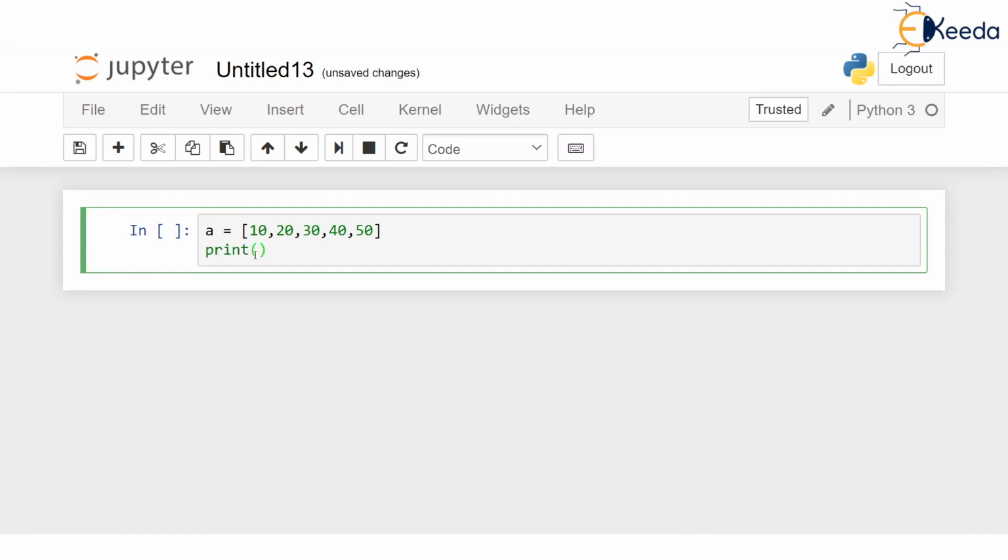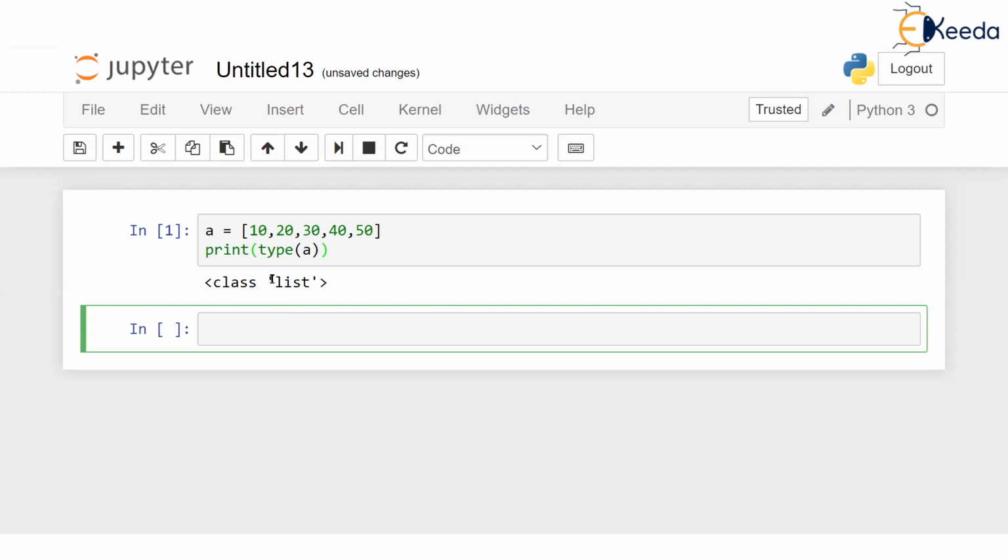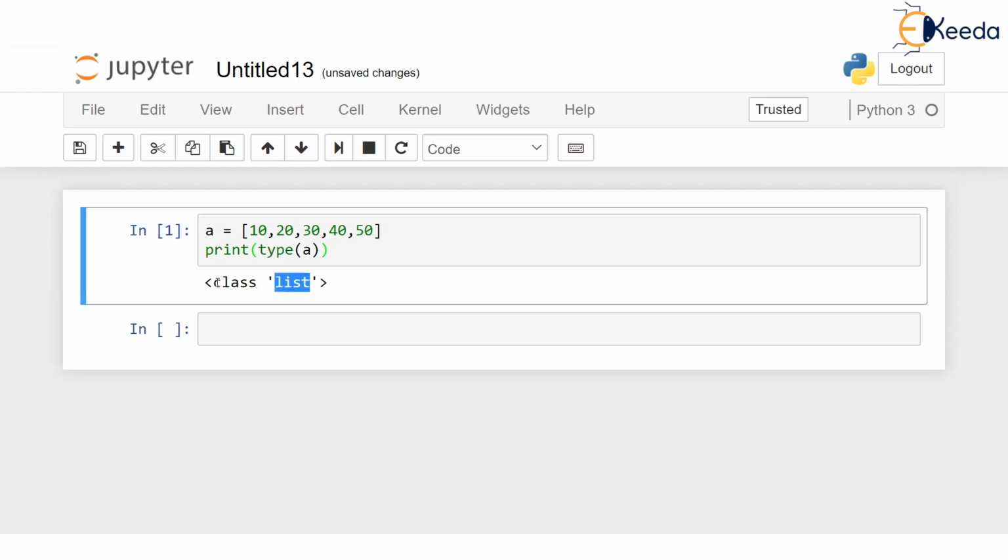Let's try something. Type of A. I hope you know this. What I am trying to print is, I don't want to print A. I want to print data type of A. So it is so simple. Just tell print that give me the type of A. So what do you think type of A is? I told you it is a list. So when I actually execute this code, you can see it prints list. But what is this word class? It is saying that A is class list. What does this mean?